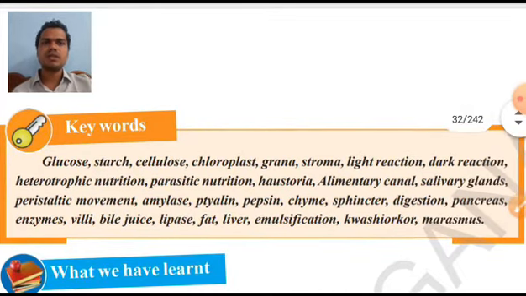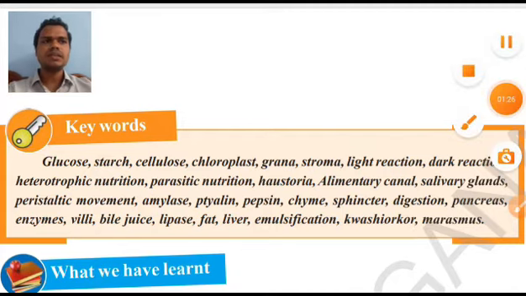Now here, chloroplast. What is the meaning of chloroplast? Chloroplast is nothing but a green colored organelle that is present inside the green parts of a plant body. The chloroplast is a very important thing, because of this chloroplast the plants are producing the food material. Now what is the meaning of grana? Grana is nothing but the layers of the thylakoid.